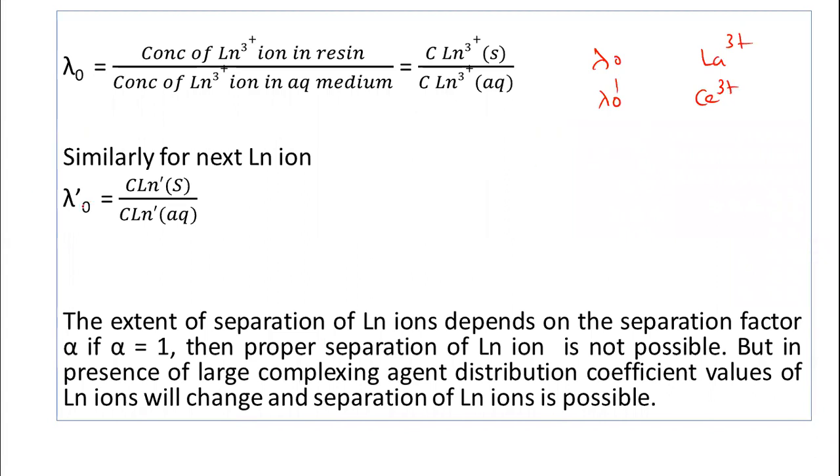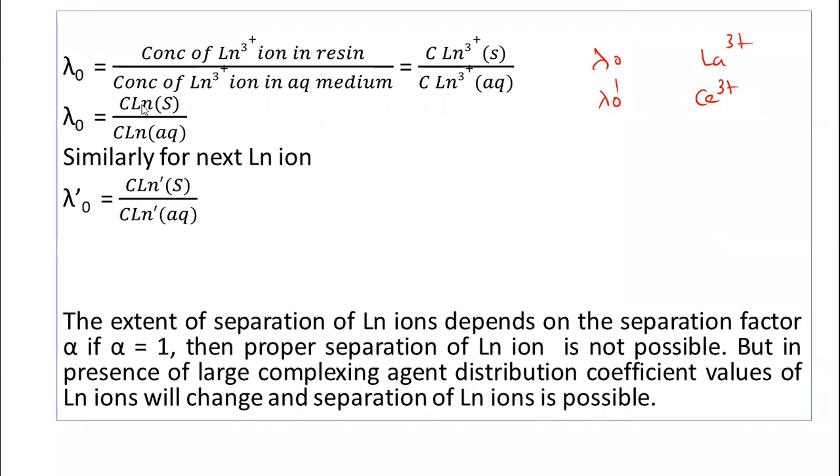lambda 0 dash is equal to the concentration of the next lanthanum ion in solid resin divided by concentration of the next lanthanum ion in aqueous phase. Now you can see here the distribution coefficient lambda 0 is also written in this way by neglecting these charges, because all the lanthanum ions have the tripositive oxidation state. So it is not necessary to write the oxidation state here.